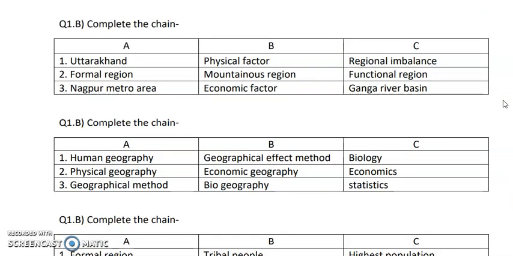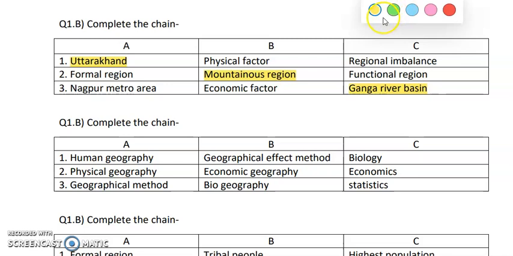Next is complete the following chain. Here we have Uttarakhand. Uttarakhand is basically famous for its mountainous region. We all know that there are a lot of landslides there and it is covered by mountains. And Ganga river basin is one of the rivers which we can see in Uttarakhand.